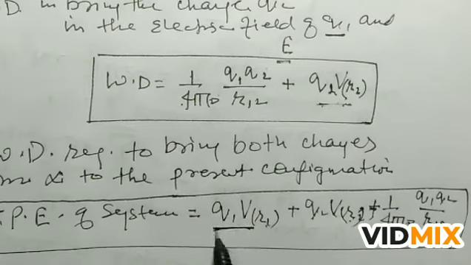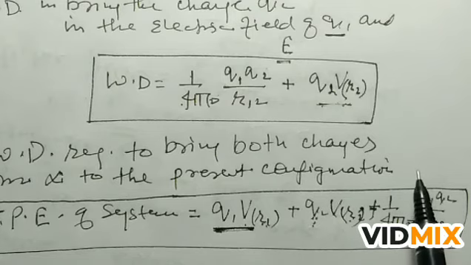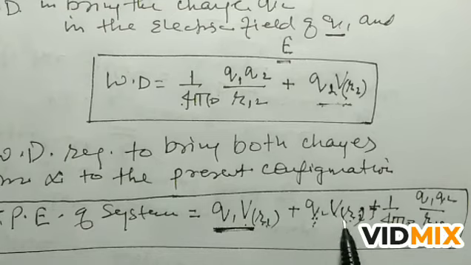So what is this? This is the work done in bringing the charge Q1 to a location which is R1 distance from the origin. This is the work done in bringing the charge Q2 from infinity to a point located at R2 from the origin.